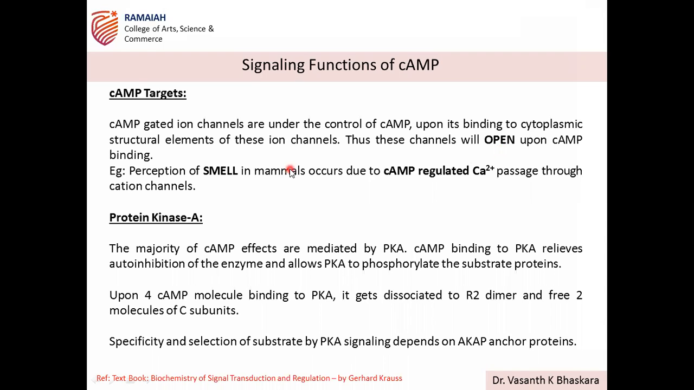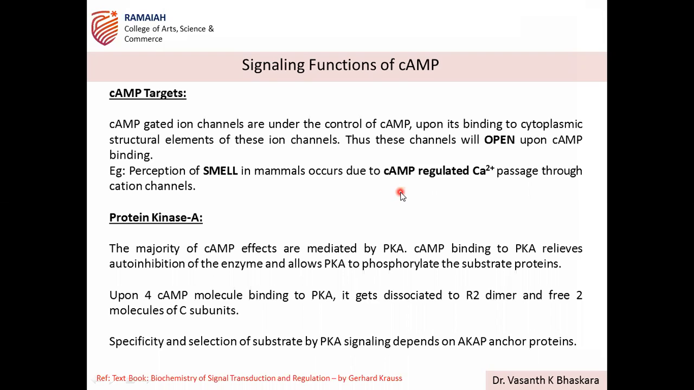This is seen in our perception of smell, olfaction. In mammals this is because of cAMP regulated calcium passage through the cation channel. So smell is based on the cAMP second messenger, and you can see how fast the signal transductions are working in the cells. How much time do you need to tell what smell you are getting? These are all mediated by cAMP, when it binds to the cation channels, and you also need to appreciate here the role of calcium.